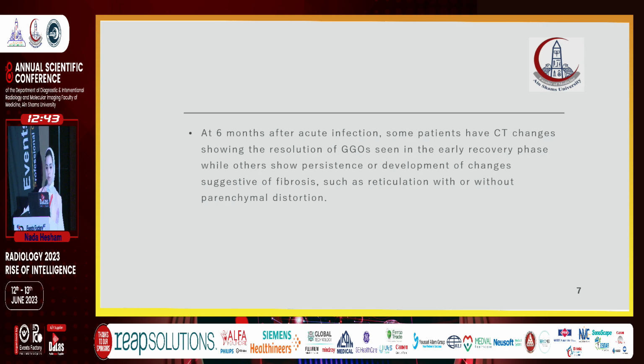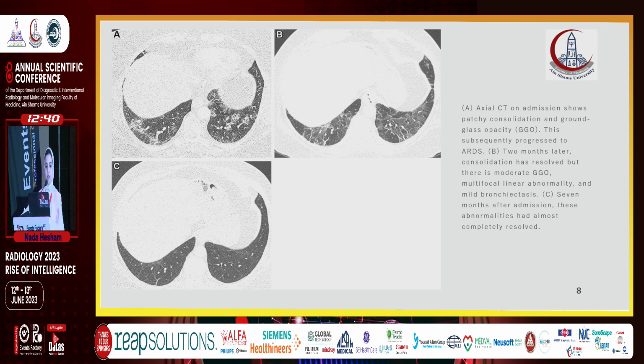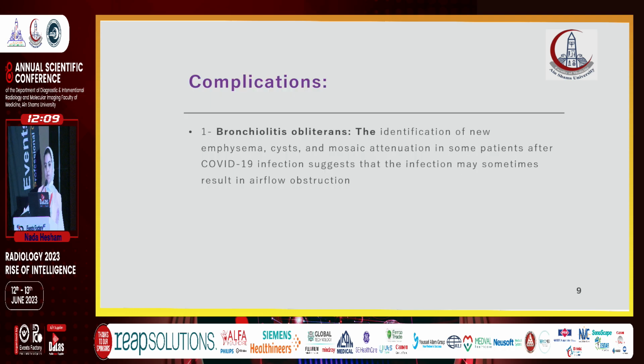without parenchymal distortion. As we can see here, this is a CT image of a patient. In image A, taken on admission, there were patchy ground glass opacities and patches of consolidation. On image B, taken 2 months later, there are moderate ground glass opacities, multifocal linear reticular abnormalities, and mild traction bronchiectasis. Picture C, taken 7 months after the admission, shows near total resolution of the ground glass opacities. So this patient had near total resolution of the abnormalities.